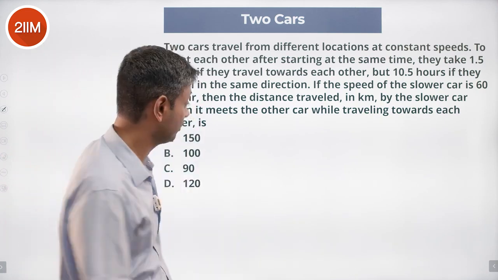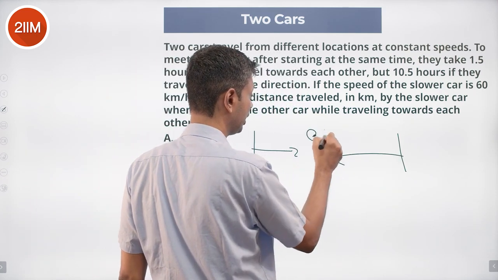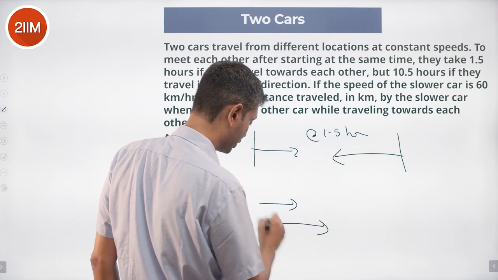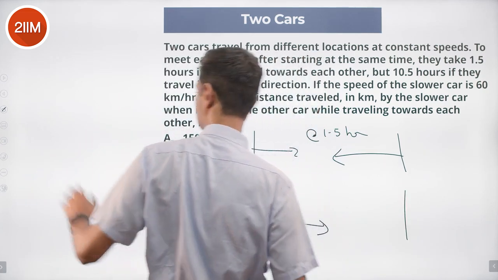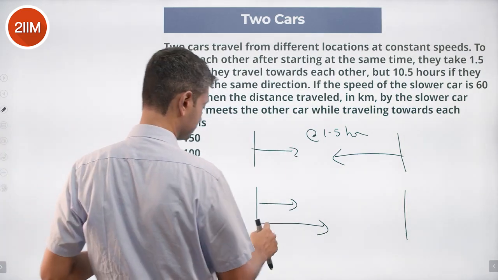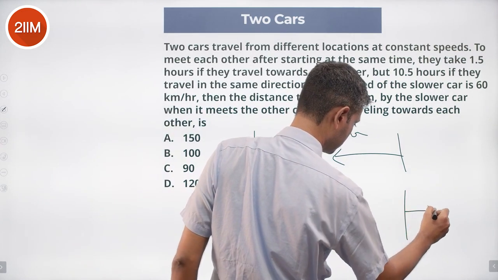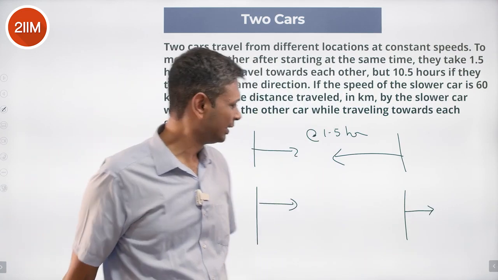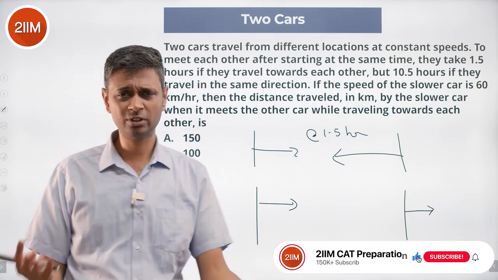Fine. So the question says, if they move towards each other, they take 1.5 hours. If they move in the same direction, let me just erase this, make it super clear, it'll take 10.5 hours. This guy has to catch up with that guy. And so the relative speed, substitute that, find their individual speeds, their ratios and all of that.